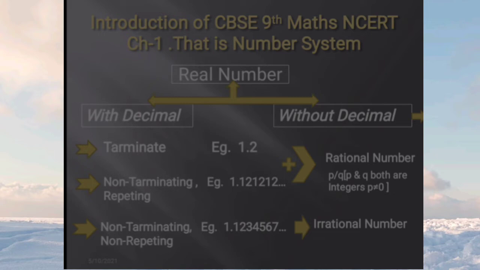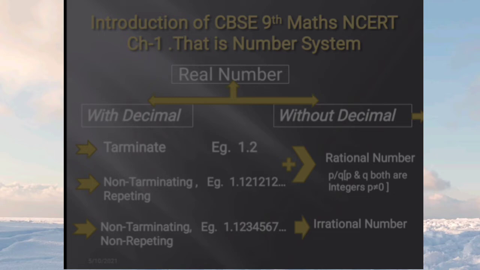Make sure that rational and irrational numbers are opposite. In a rational number, you can express the number in the form of p by q, where p and q are integers. So that is a rational number.